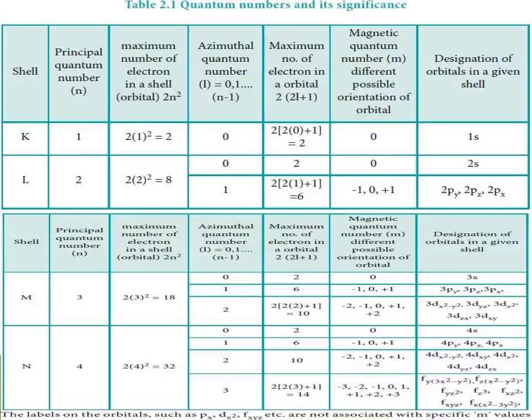Now we have found all of these. Now, designation of shells. Okay, now see, first the K shell is first one, so 1s. L shell, that is 2. Okay, look at the principal quantum number, that is 1. So the K value is 1, so 1 yes. And for L, the principal value is 2, so 2 yes.